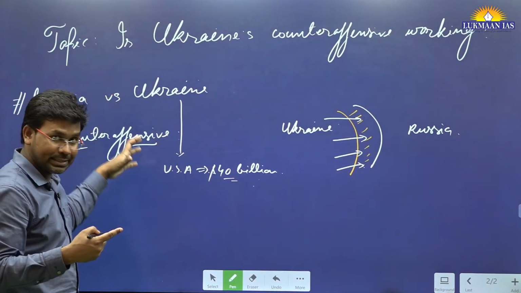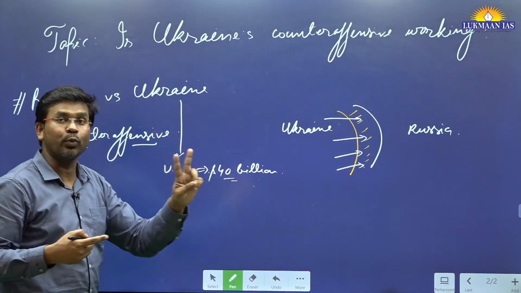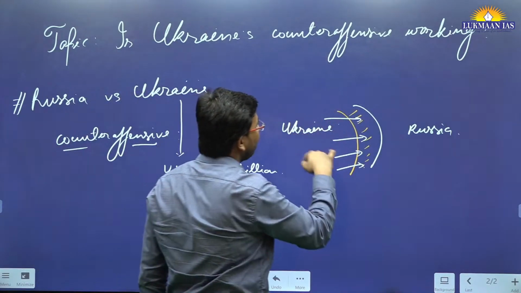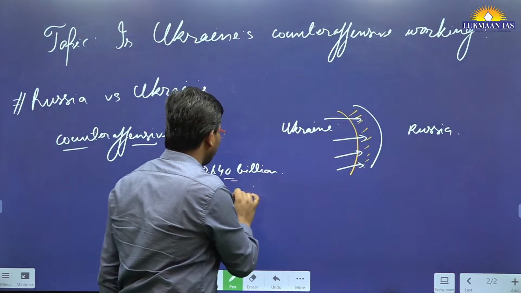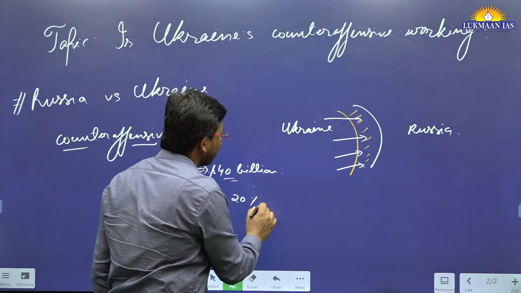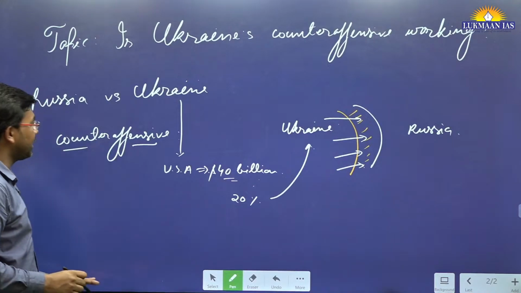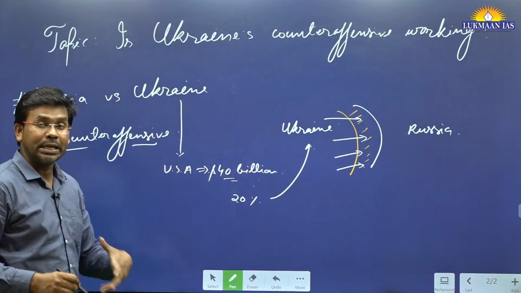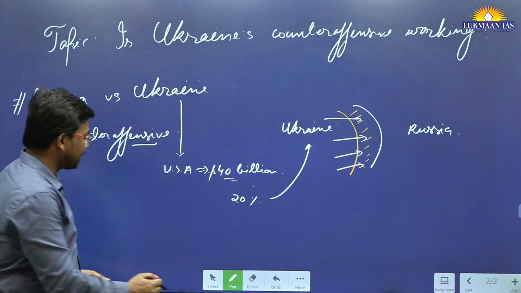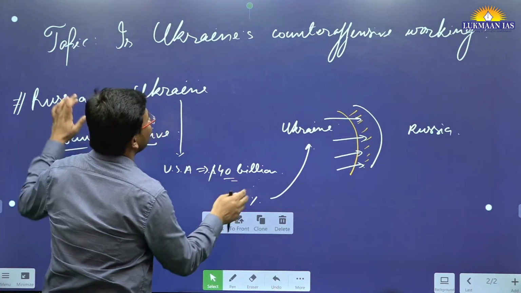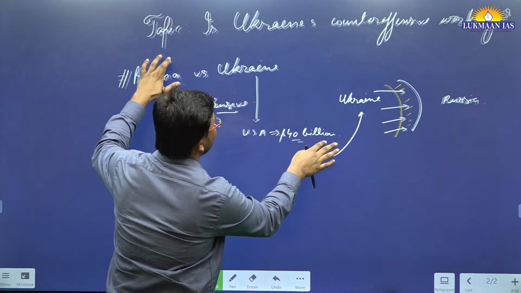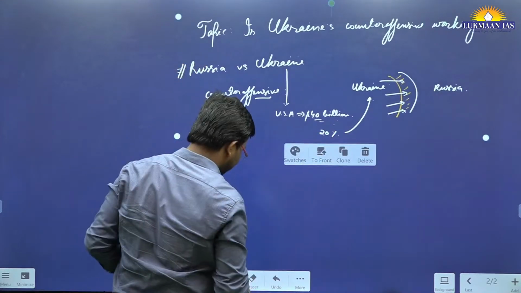However, whatever assistance they have got, within 2 weeks of time frame, 20% of the ammunition got exhausted. Okay, 20% of ammunition got exhausted. So that's why Ukraine is now thinking of going for the warfare in a different way altogether. Okay, in a different way.